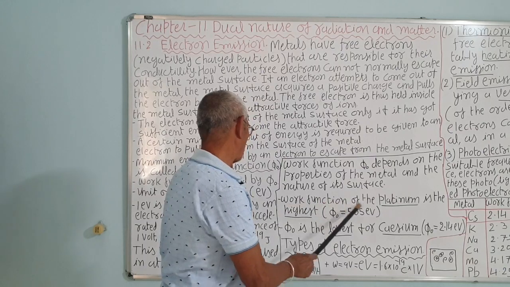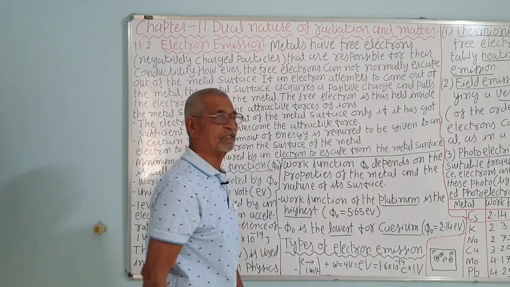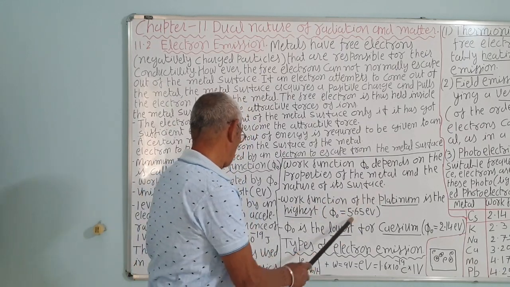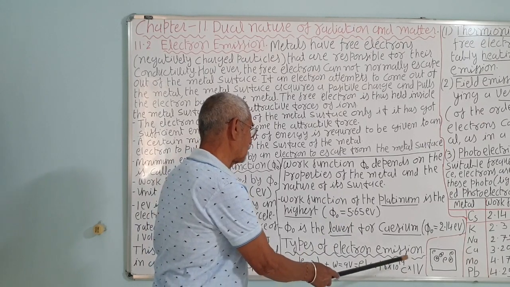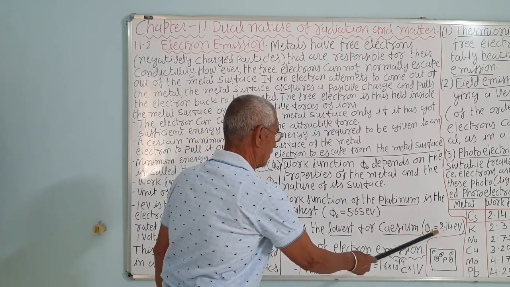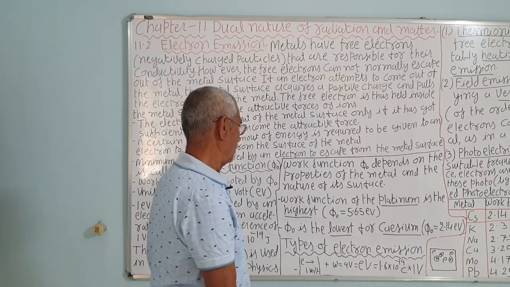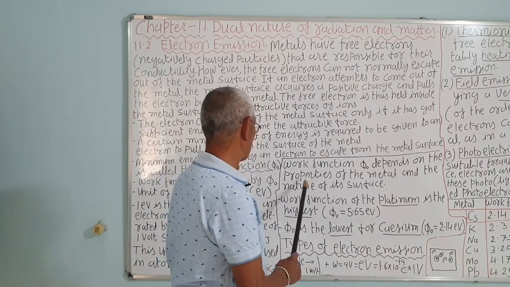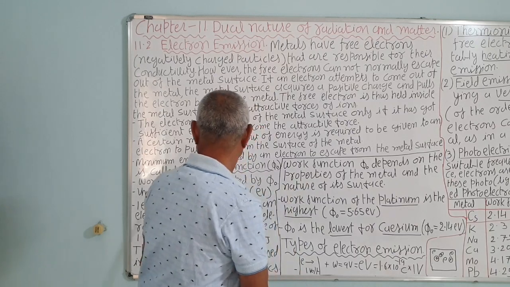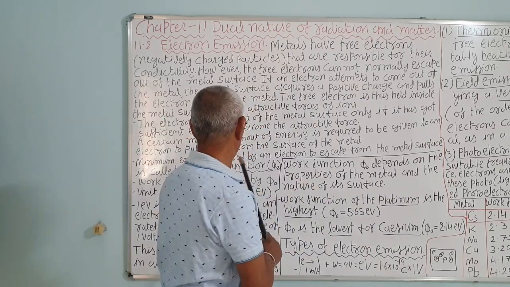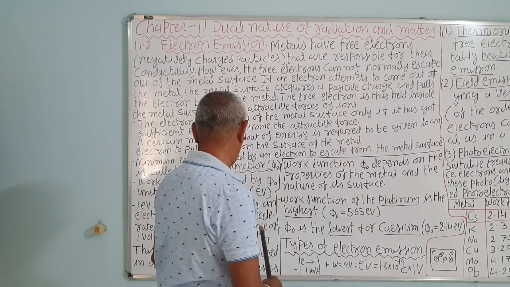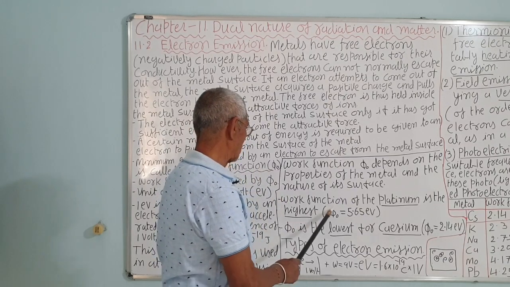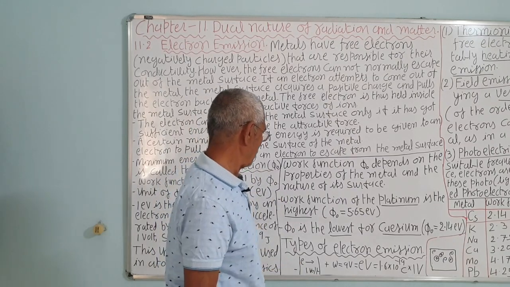The work function of platinum is highest, that is 5.65 electron volt, and the work function for cesium is lowest, phi 0 is 2.14. Sometimes they ask in the examination, what is the work function, what is its unit, and which metal has minimum or maximum work function.